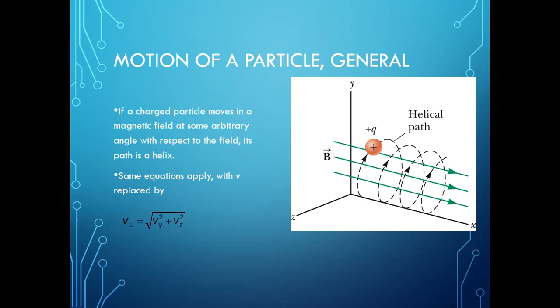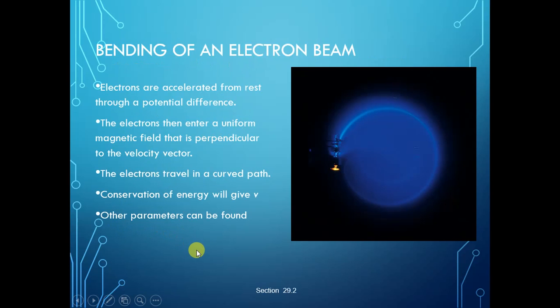Now, the motion of a particle in general. If the charged particle moves in a magnetic field at some arbitrary angle with respect to the field, its path is a helix. See here, these are helical paths. The same equations apply with v replaced by v perpendicular, which equals the square root of vy square plus vz square.